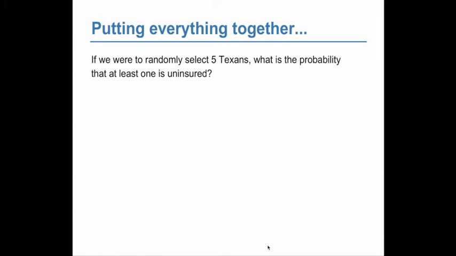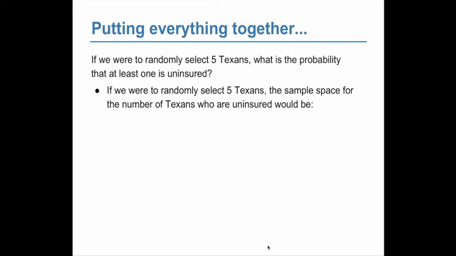So, again, if our probability of being uninsured in Texas is 0.255, and we were to randomly select 5 Texans, what is the probability that at least one is uninsured? Right? If we randomly select 5 Texans, the sample space for the number of Texans who are uninsured is 0, 1, 2, 3, 4, or 5.